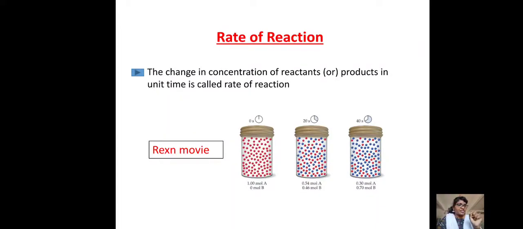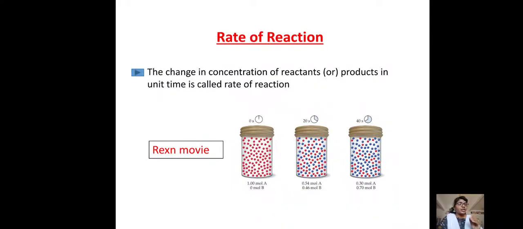We have taken the minus sign before d concentration of A. The minus sign indicates the decreasing of the concentration, because we expressed the rate of reaction in terms of the reactants. So we have taken minus dA by dt.